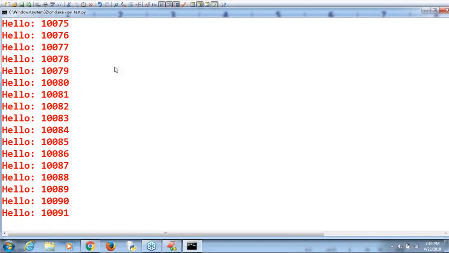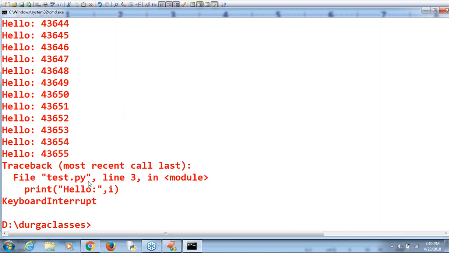So there is a possibility of infinite loops also. Take very special care about this concept, sir. The end conditions we require to check very carefully. If I want to stop it, I press Control C, keyboard interrupt.